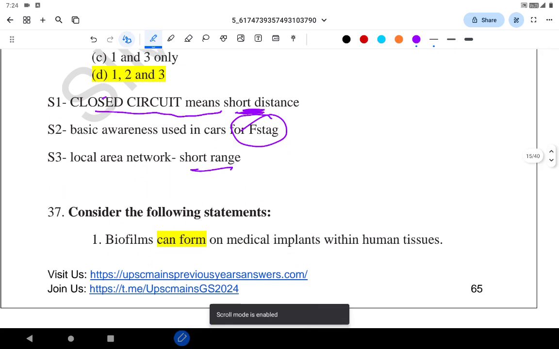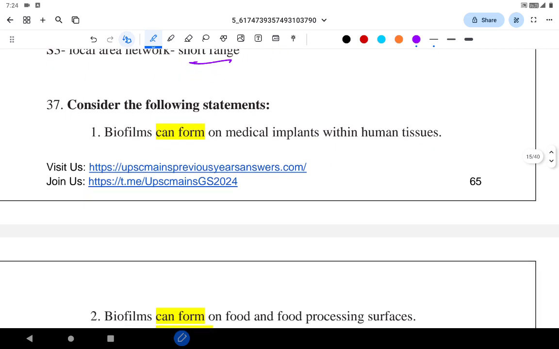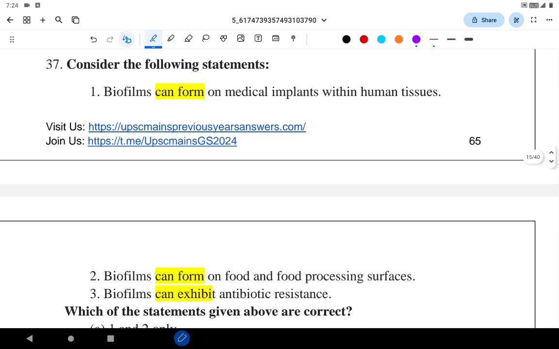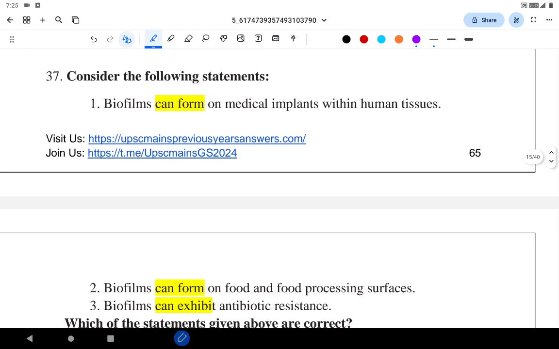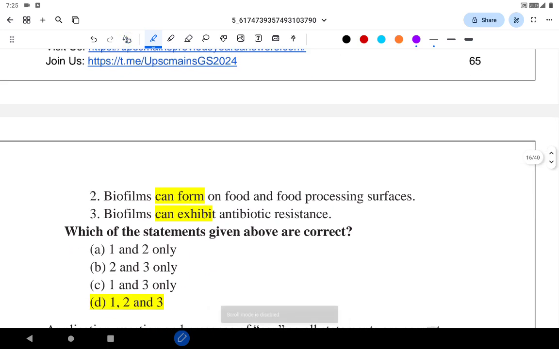Let's go to the next question regarding biofilms. Biofilms can form on medical implants within human tissues. Can form, talking about possibilities. Usually by the logic, it's correct. Biofilms can form on food and food processing surfaces.